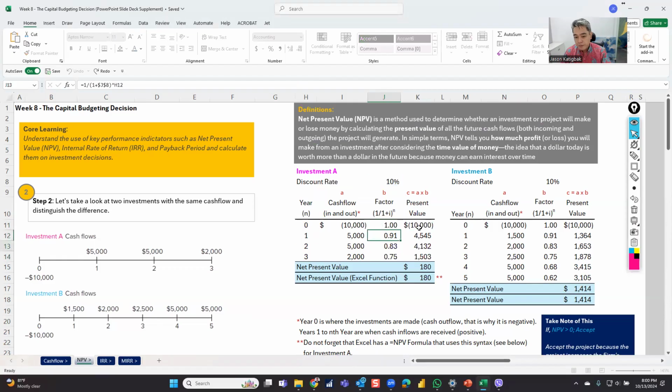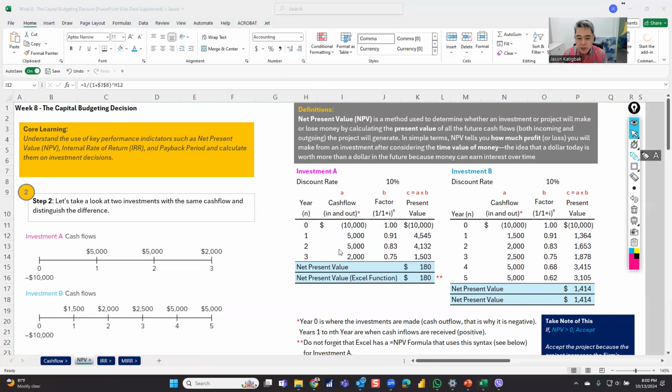Okay. And then we multiply it. So of course, this one will be 1 times 100%, right? Or 1. Why? Because it's actually year 0. So it would actually invalidate it and it will return to 1. So $1 after 1 year. So here's how we read this one, right? $1 after 1 year at a discount rate of 10% would only be 91 cents. Something to think about.